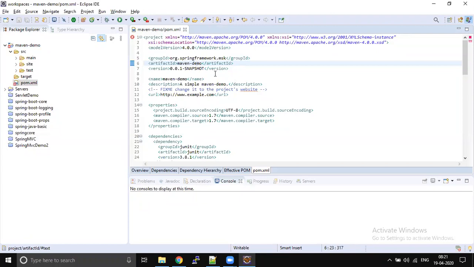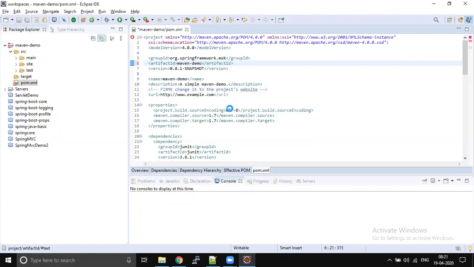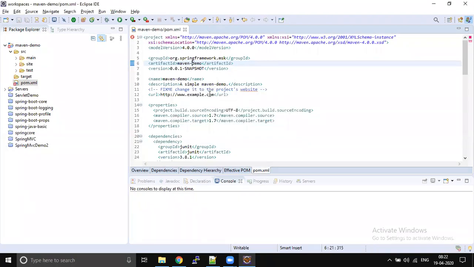You should follow some standards: all the letters should be in small case, and if you want any separation, for example, if I write Maven demo, the readability is not that good. If you separate with a hyphen, we will have good readability. So where you want to improve readability, use hyphens, not underscores or dots.